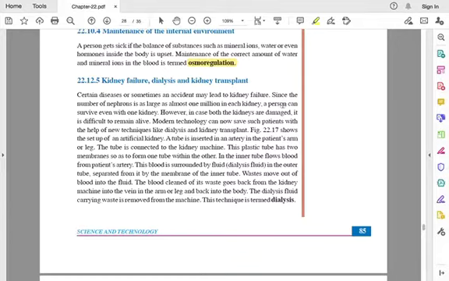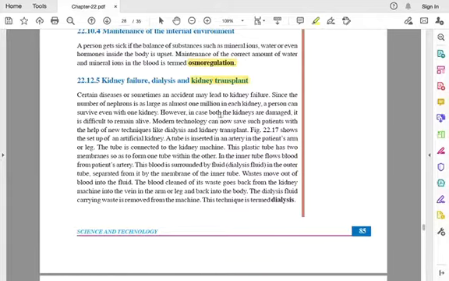We have two kidneys and one kidney is enough to function. If a person has two healthy kidneys, he can donate one kidney to another person. Or if a person is dying, that kidney can be given to a person who needs a kidney, whose two kidneys do not function. That is called kidney transplantation.